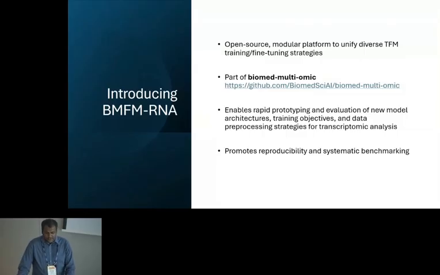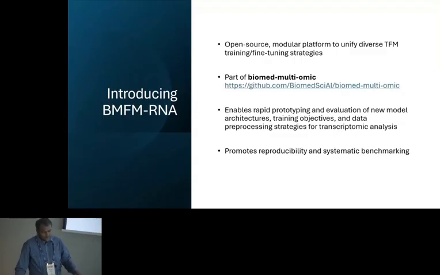This is an open source modular platform to unify diverse transcriptomic foundation models, training, as well as fine tuning. This is part of BMFM multi-omic. The GitHub link is here. We actually have both DNA and RNA: we have implementations for DNA foundation models, and also RNA foundation models. It enables rapid prototyping and evaluating of new models and new architectures, and it comes with different training objectives and different data processing strategies. Our goal is to promote reproducibility and systematic benchmarking.